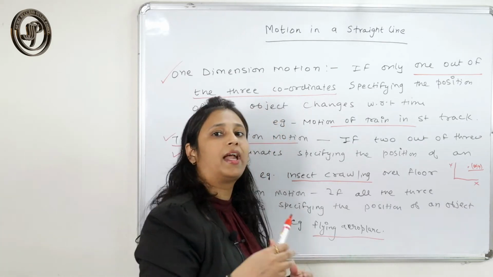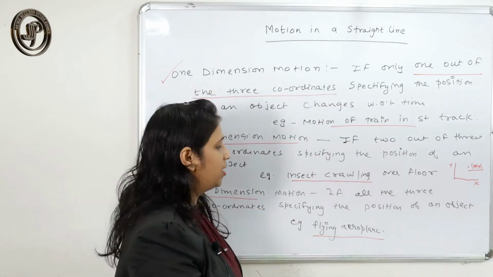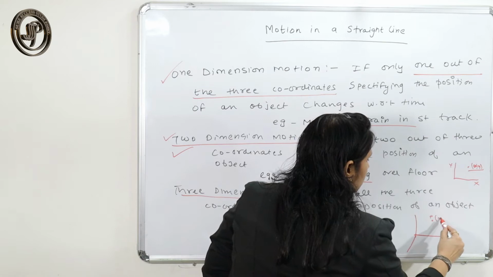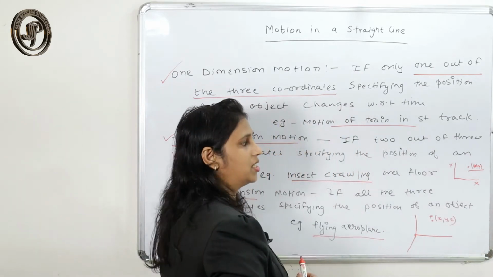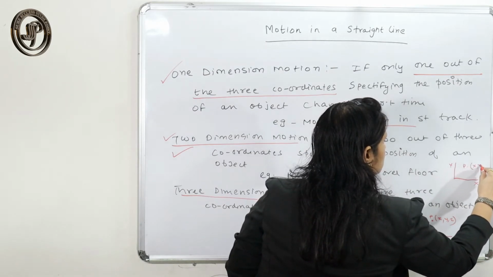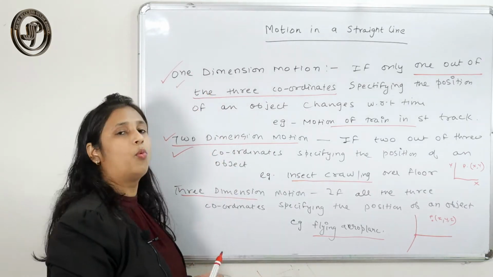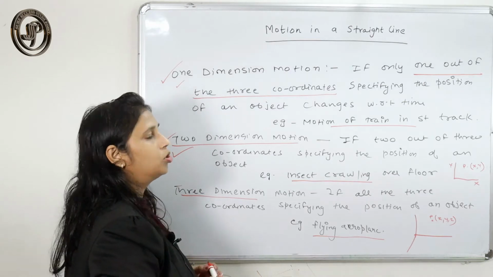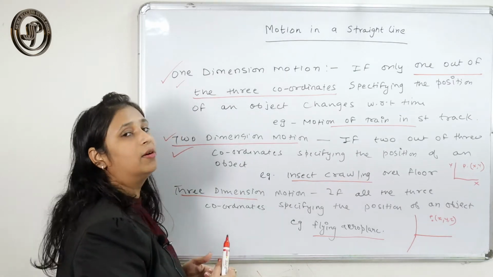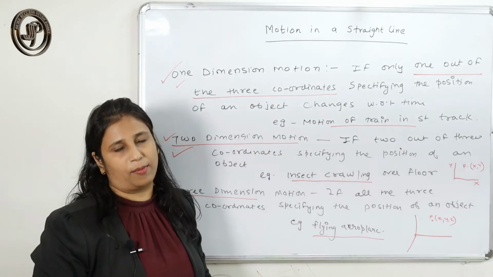For example, a flying aeroplane or a flying bird can travel anywhere. So in order to specify the position, we need the three coordinate axes x, y, z. Here we need only two coordinate axes, and here we need only one coordinate axis in order to specify the position of the object. In this way we can classify the motion into one-dimension motion, two-dimension motion and three-dimension motion.